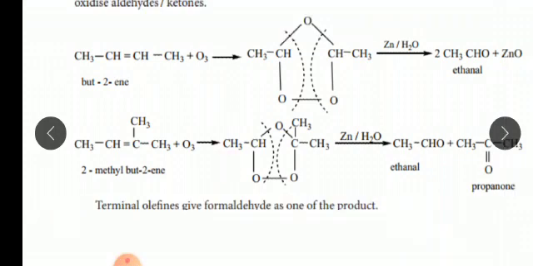So here also an intermediate compound is formed. Zinc is present here. Automatically ethanal as well as propanone, that is an aldehyde compound as well as a ketone compound, are formed. And terminal olefins give formaldehyde as one of the products. So this is known as ozonolysis of alkenes. This is the third method.